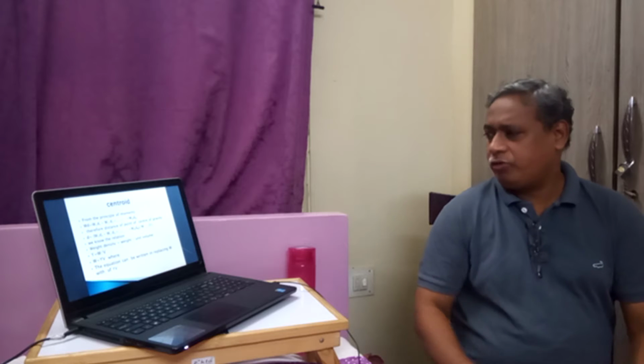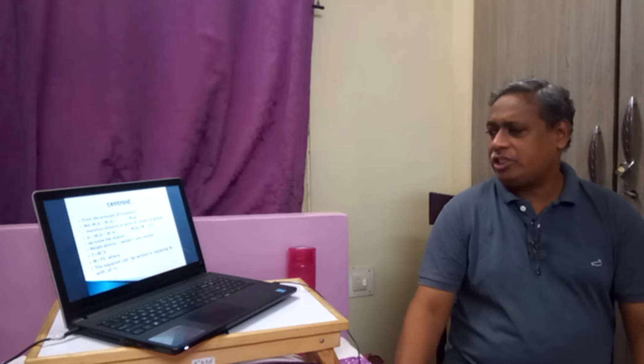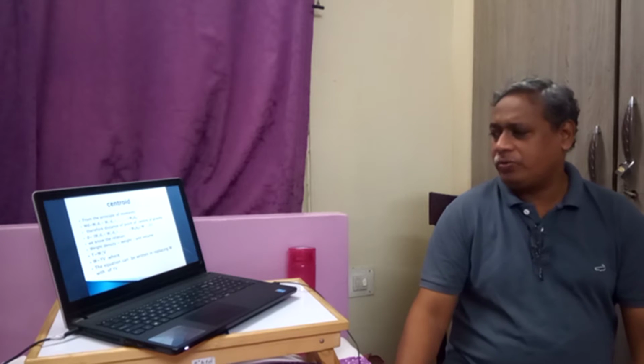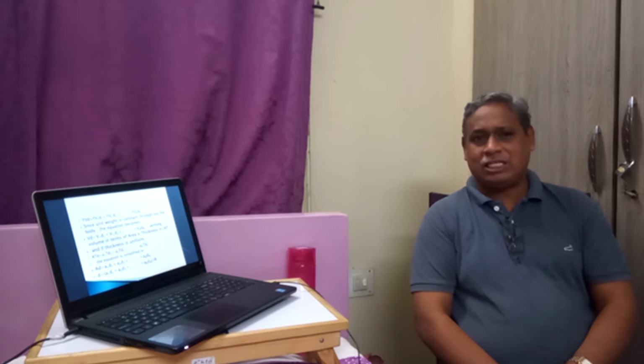So if we replace W with gamma into V, the equation becomes gamma V d equal to gamma V1 d1 and so on. Instead of weights we have replaced with unit weight into volume. Then since the material is the same, the unit weight is constant and gets cancelled, so we will be left with volume into distance.